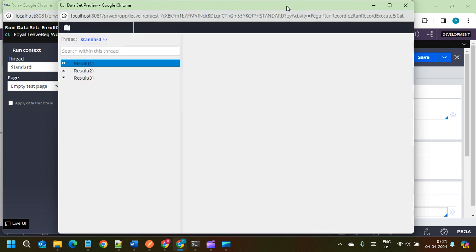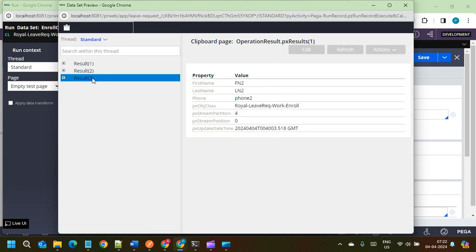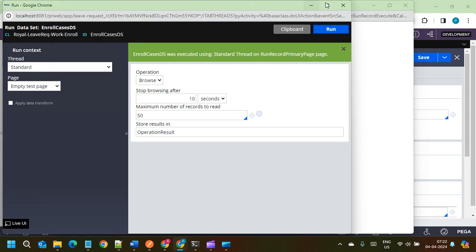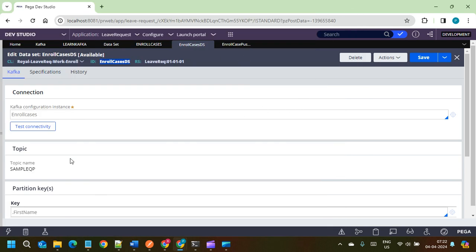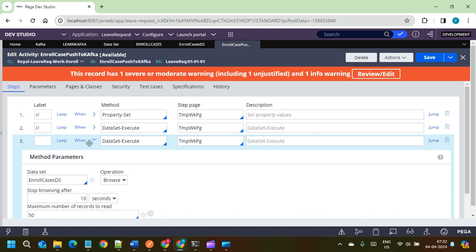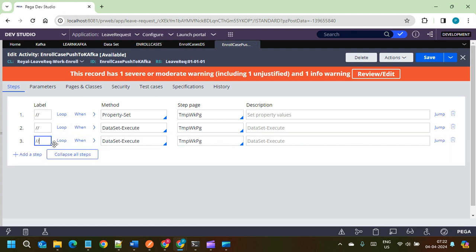Now this is for testing purpose. If you see here, we have three results. This is the last one that we have created just now. Before this one, for testing purpose I have inserted two other records also. Now coming to the real-time scenario, we need to create a data flow to consume the records.